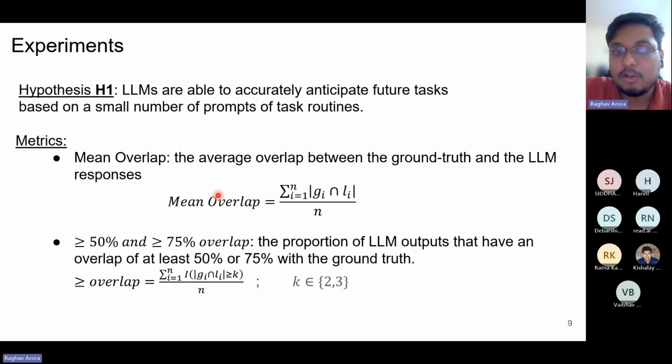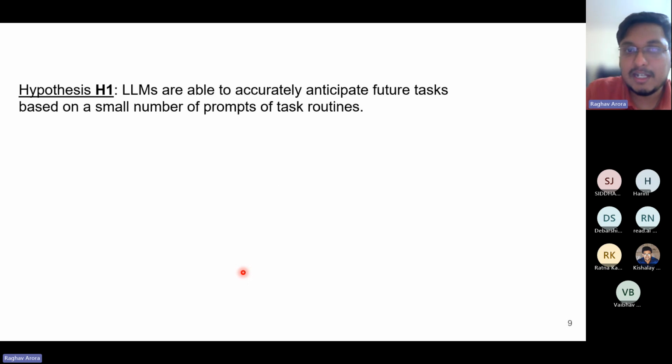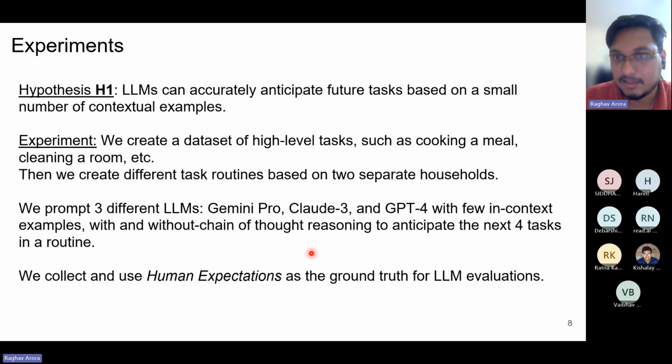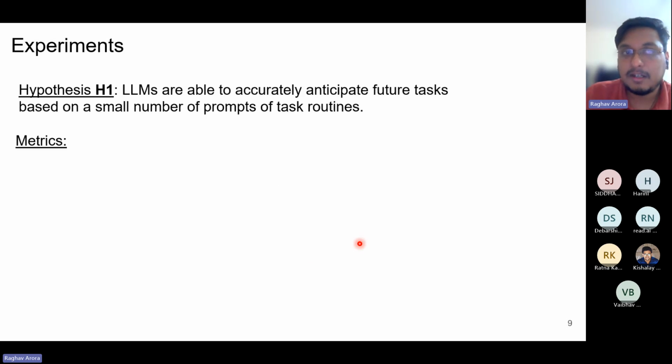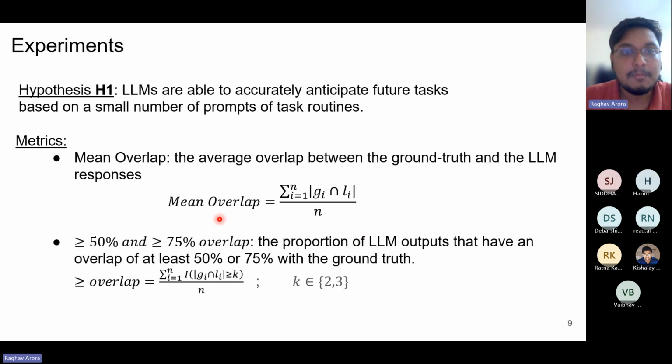The second and third metrics that we use are greater than 50% and greater than or equal to 75% overlap. Here we take the intersection of GI and LI and see whether that intersection is greater than or equal to k. Let me explain this slowly. We are using the LLM to anticipate the next 4 tasks in the home. If the human also anticipates the next 4 tasks, which is considered the ground truth, and the LLM also anticipates 4 tasks, then mean overlap measures the mean of the common tasks between the human and the LLM anticipations.